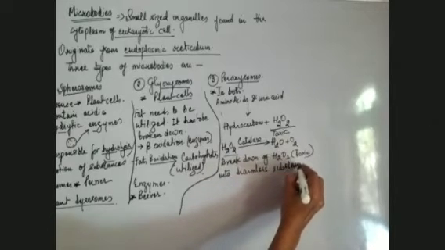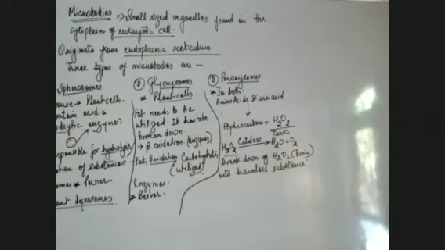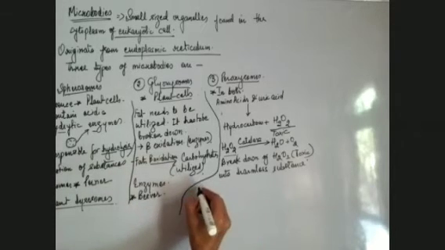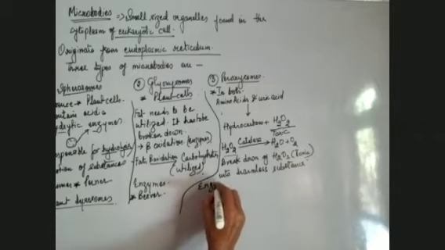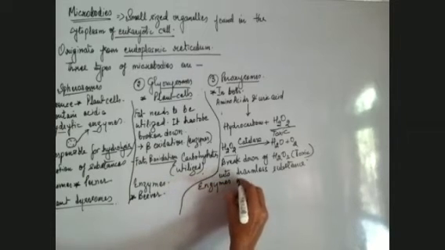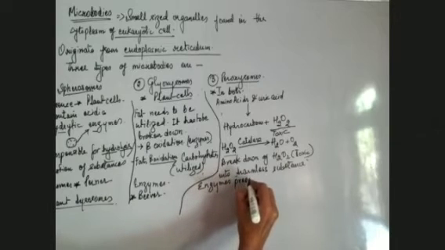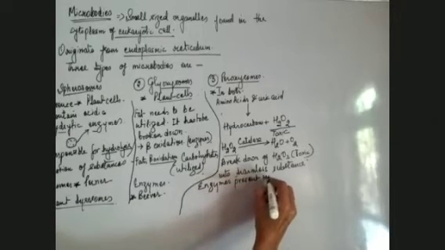Breakdown of hydrogen peroxide, which is toxic, into harmless substances is brought about by the enzymes present in peroxisomes.